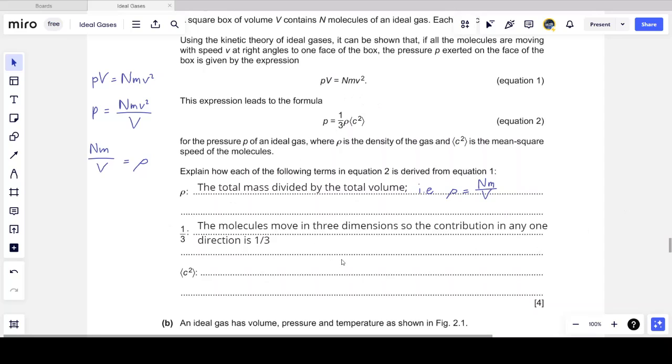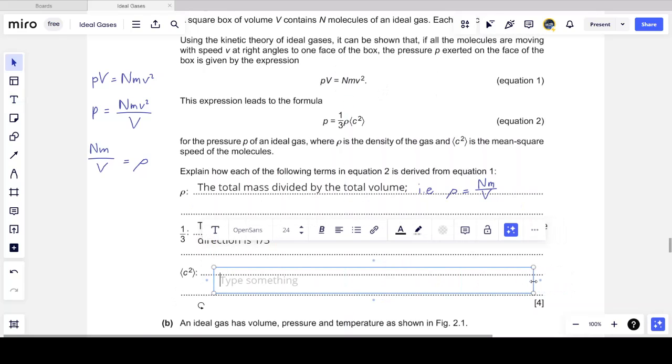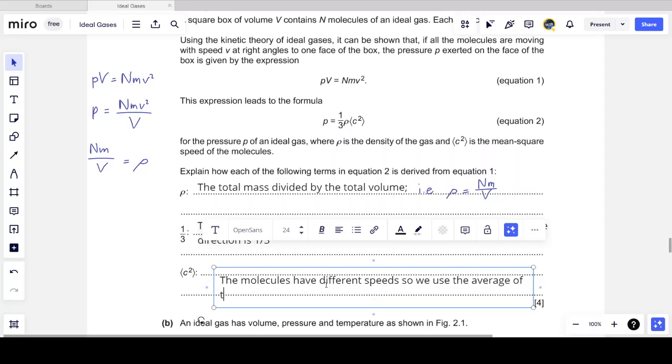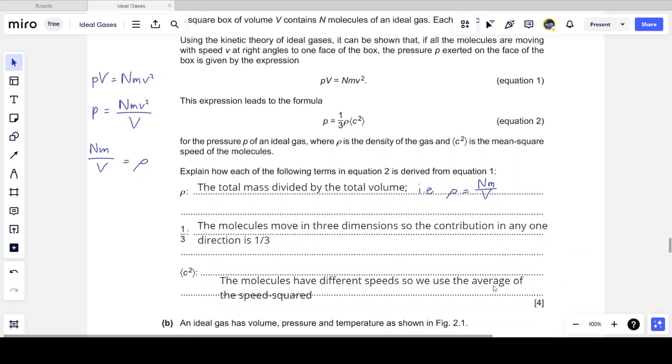And lastly, v squared becomes the mean square speed. And why is this? Because that's calculated for a single molecule. But all of the molecules do not have a single speed. They all have different speeds. So since the molecules have different speeds, we use the average of the speed squared.